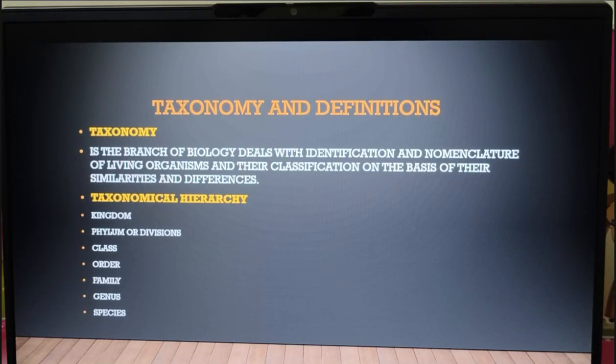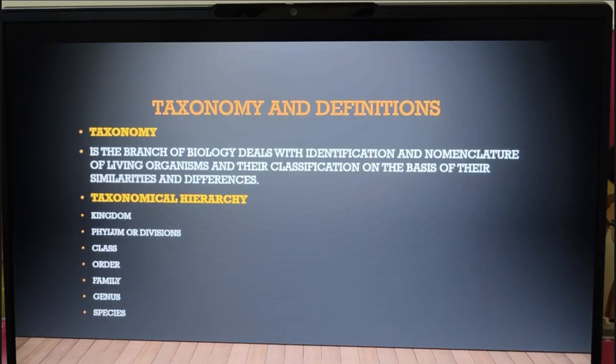Now can you bring back the scenario of the classroom? I told you, in a class of 50, I want only one particular student. So how will I classify? How will I pick that one particular student? I need to say first, maybe based on gender. If I cannot pick the student based on gender, I can go with the special characters they have, maybe first physical characters, or then the mental characters. So taxonomy is based on identification, nomenclature and classification based on their similarities and differences.